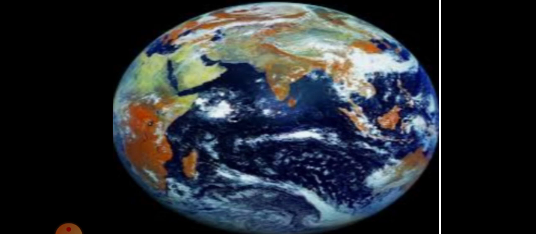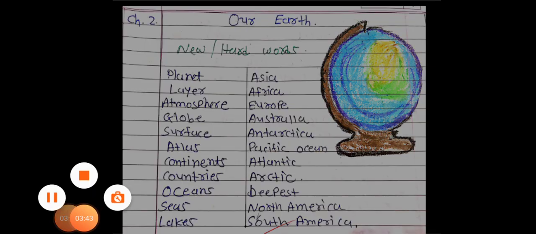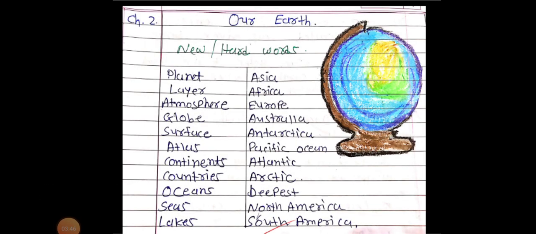One activity that I have given you is that you have to photocopy or draw the earth in your notebook, on the very first page of the chapter. You have to draw the earth or stick an earth picture, and then write down our earth new or hard words, that I will recite. I will recite each word 2 times.